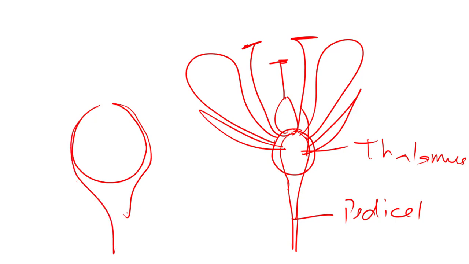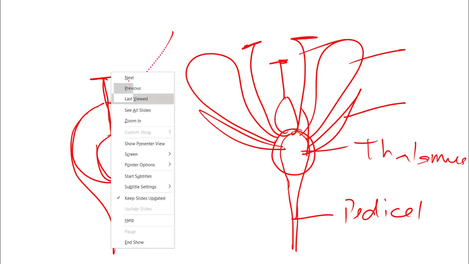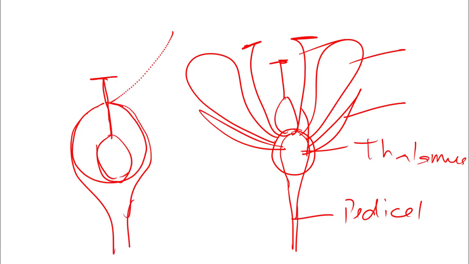So this is the thalamus, and the ovary is located here at the base of this cup, and its style and stigma come out of here, and the rest of the floral parts, sepals, petals, and stamens, are born at this particular fused margin. So they are born here.